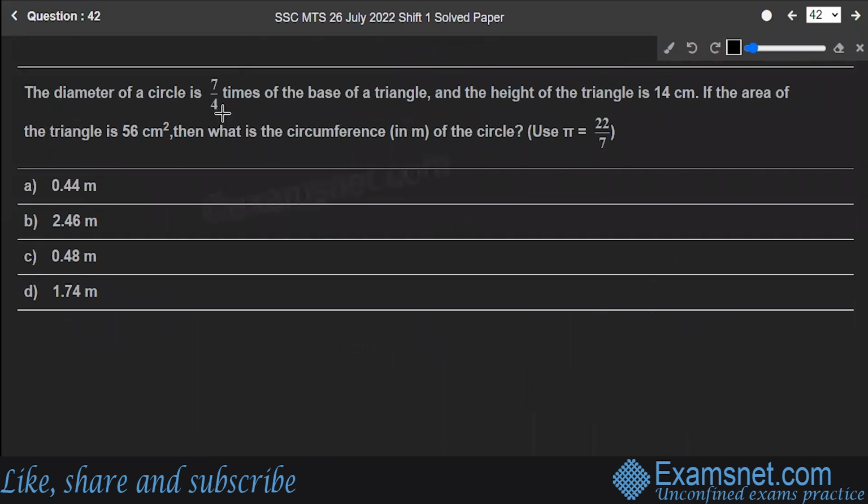Question number 42. The diameter of the circle is 7 by 4 times the base of the triangle and the height of the triangle is 14 centimeter. If the area of the triangle is 56 centimeters square, then find the circumference of the circle. So you are given a couple of things. First of all, you are given height of the triangle and area of the triangle, and let's write down. Height of triangle is equal to 14 centimeter. Area of triangle is 56 centimeters square.